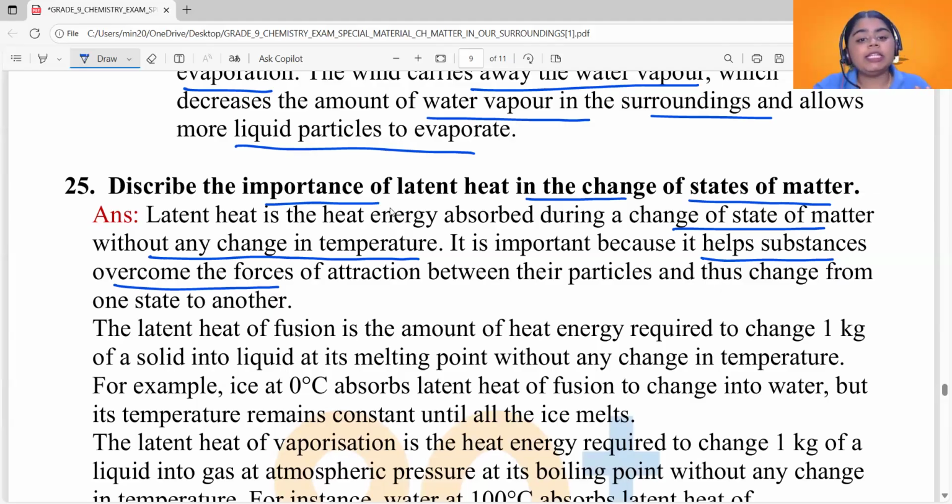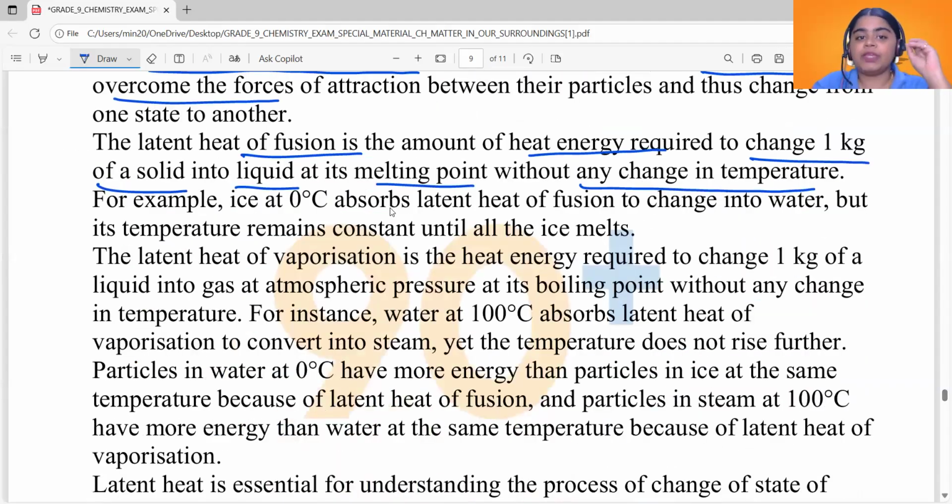Now, latent heat of fusion is the amount of heat energy required to change 1 kilogram of a solid into liquid at its melting point without any change in the temperature. This is the definition of latent heat of fusion. You can simply say it is the heat required to change solid into liquid without any change in the temperature.